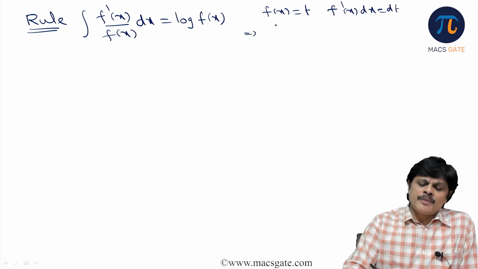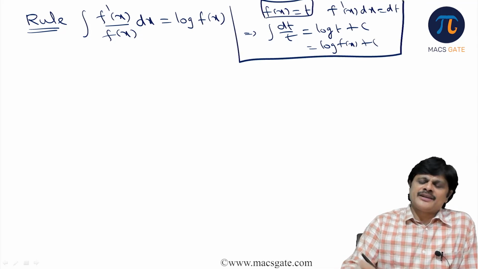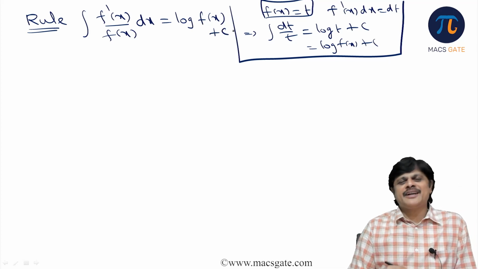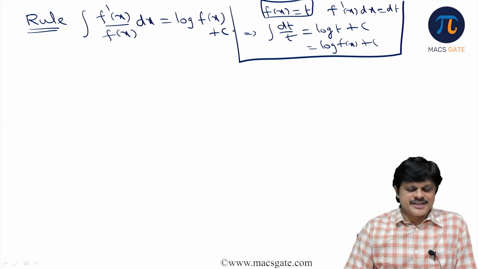That means integral f dash x by f x dx becomes dt by t, which is log t plus c. What is t here? f x. Plus c will be there for indefinite integration, so always try to put that plus c.